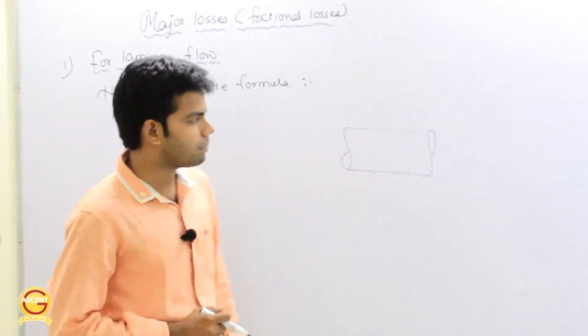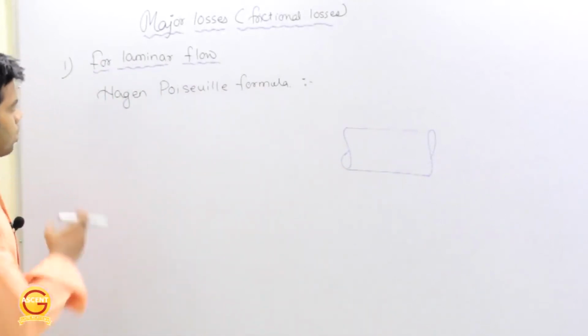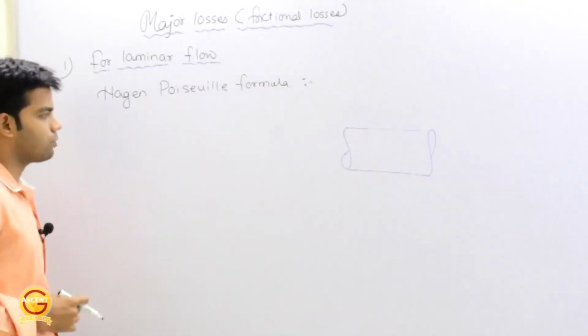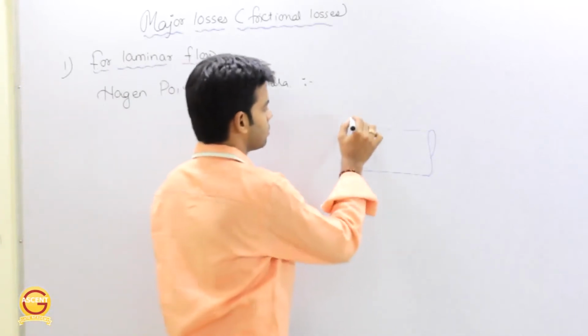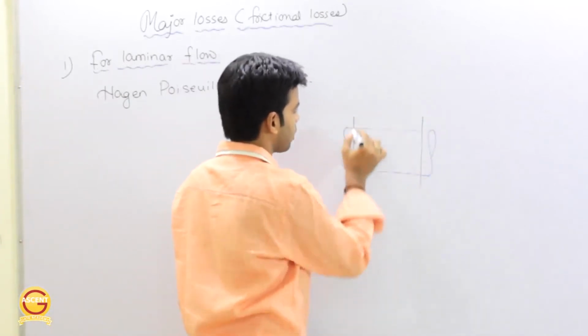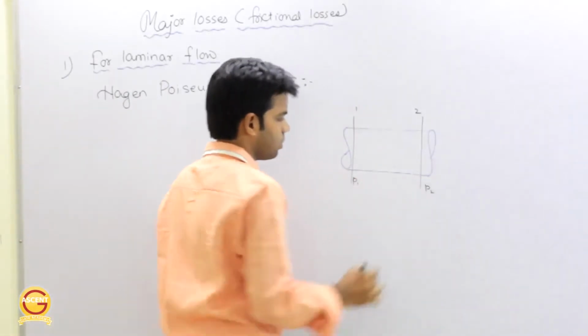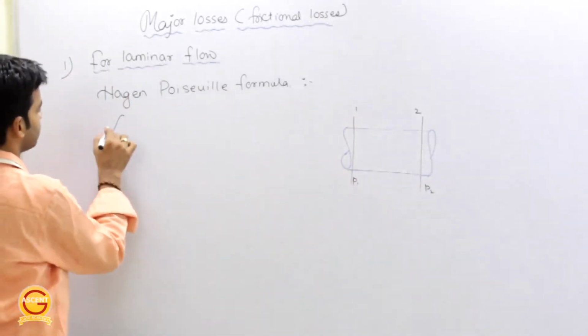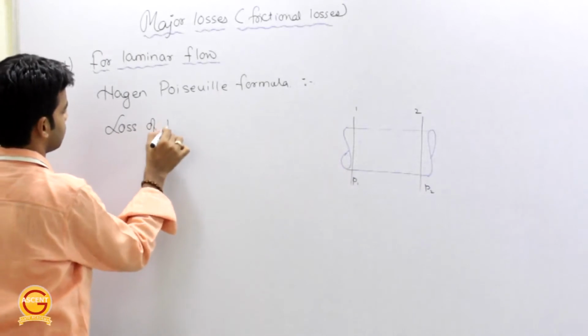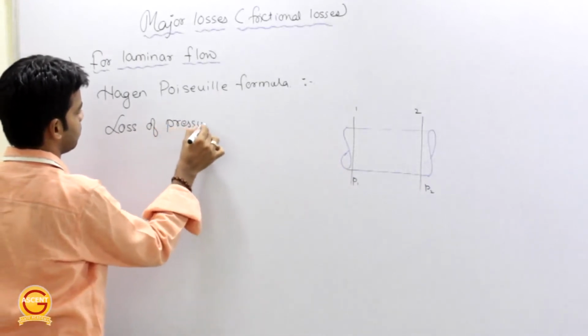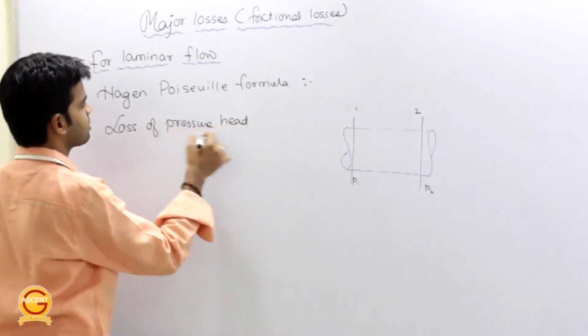Now first coming to the major losses or frictional losses. For laminar flow we have the Hagen-Poiseuille formula. Suppose we have to calculate the losses between two points 1 and 2, and the pressures at the two points are P1 and P2. This formula is valid for laminar flow.